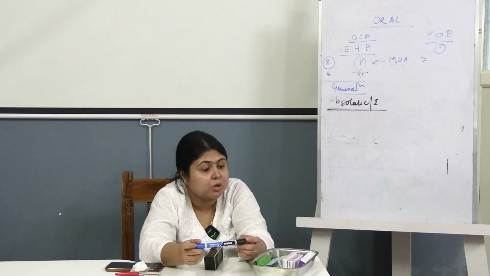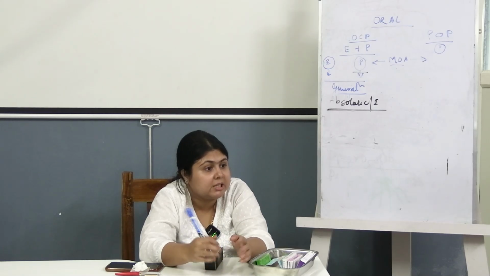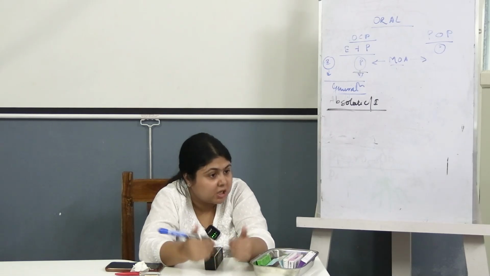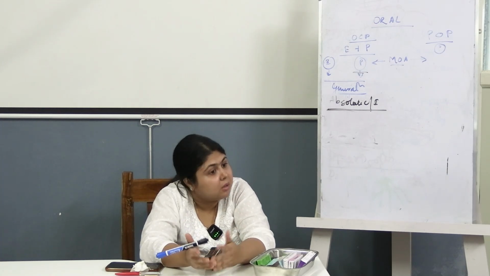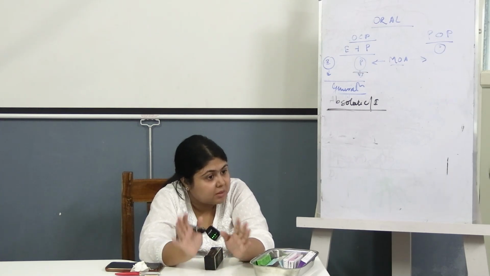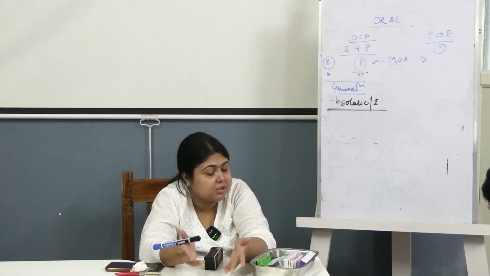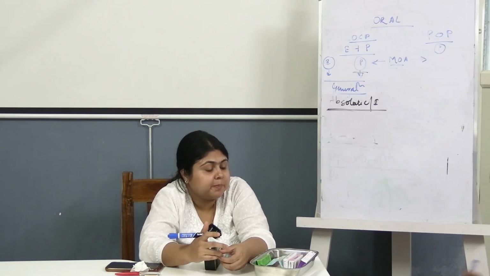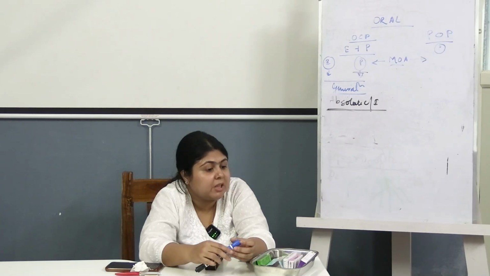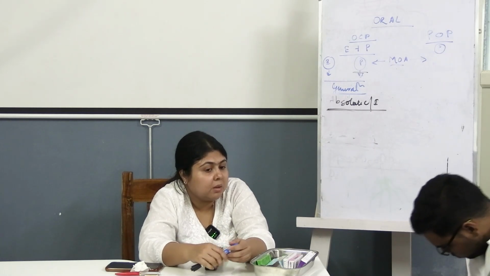In case of PCOD, what is the basic pathology? There is hyperandrogenism, right? So you have to decrease the hyperandrogenism. So what generation of progesterone will you choose? Fourth. So that is drospirenone. In case of fibroids, if the patient is coming with heavy menstrual bleeding, the first drug of choice is use of COCPs.